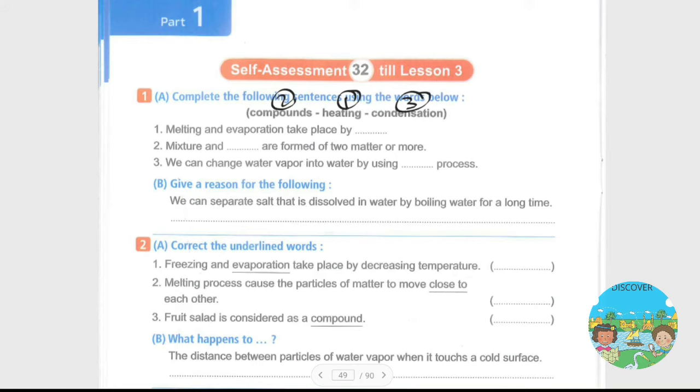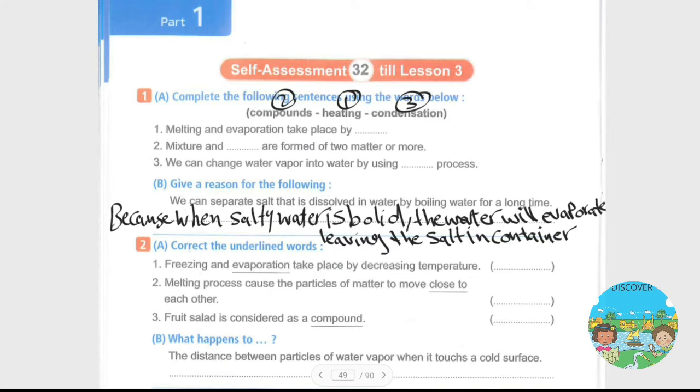تمام. طب B بيقول لي give a reason for the following. We can separate salt that is dissolved in water by boiling water for a long time. يعني احنا بنقدر نفصل الملح المذاب في المية عن طريق غليان المية لفترة طويلة. والانسر بتاعتي هتكون because when salty water is boiled the water will evaporate المية هتتبخر leaving the salt in the container. Okay. Question number 2 correct the underlined word. 1 freezing and evaporation take place by decreasing temperature. طب الفريزنج وكمان الكوندنسيشن اللي هي التكثيف.